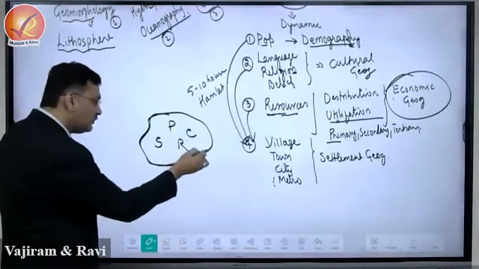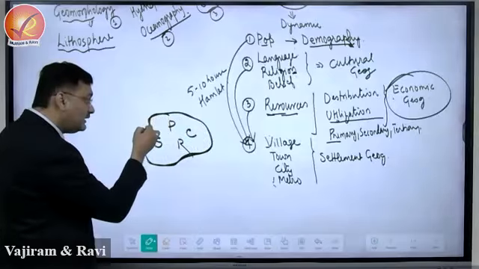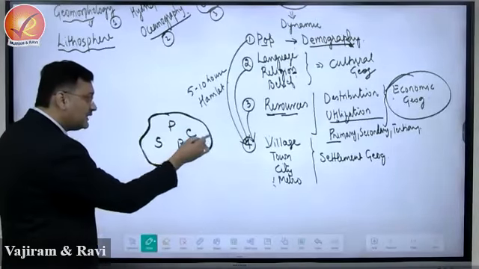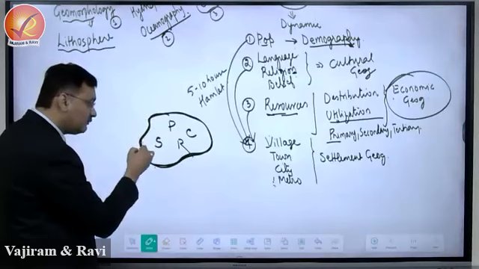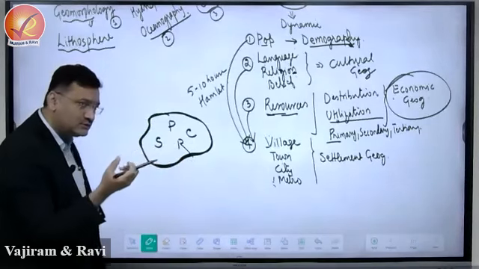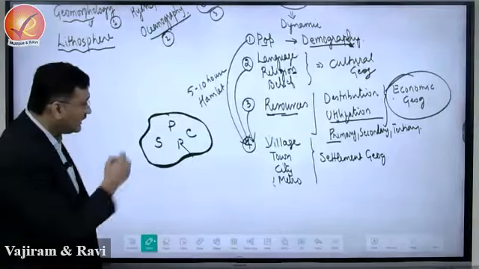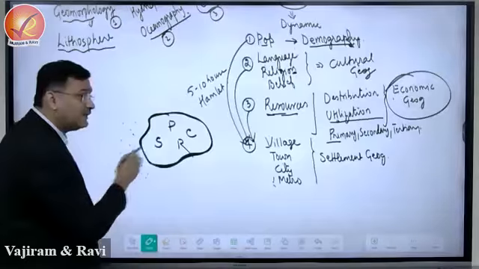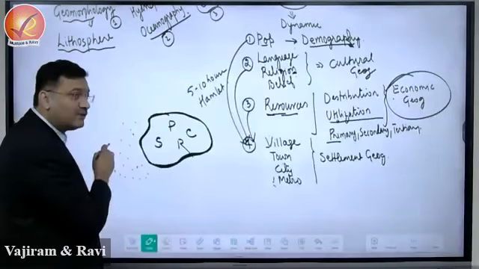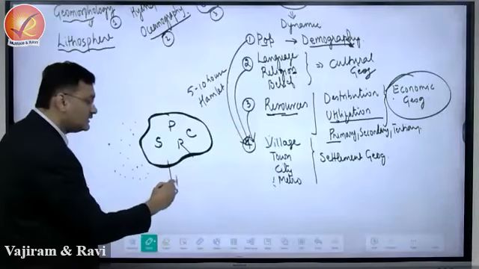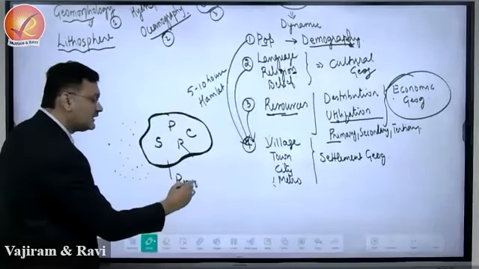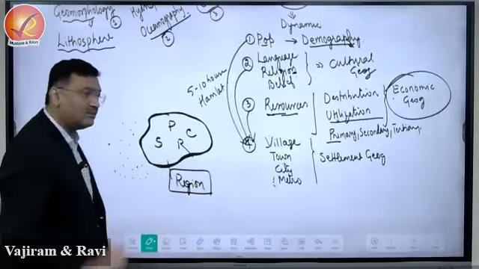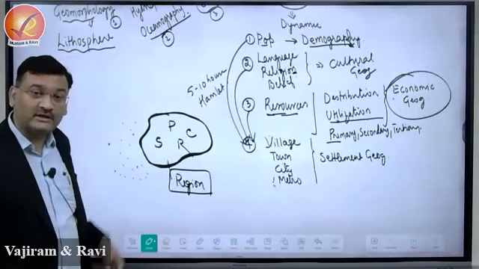All these 4 features are binding that particular area, or binding the population of that region together, and in this way that area starts appearing different from what? Surrounding, and this will be the concept of what? Region, right? A region is born.